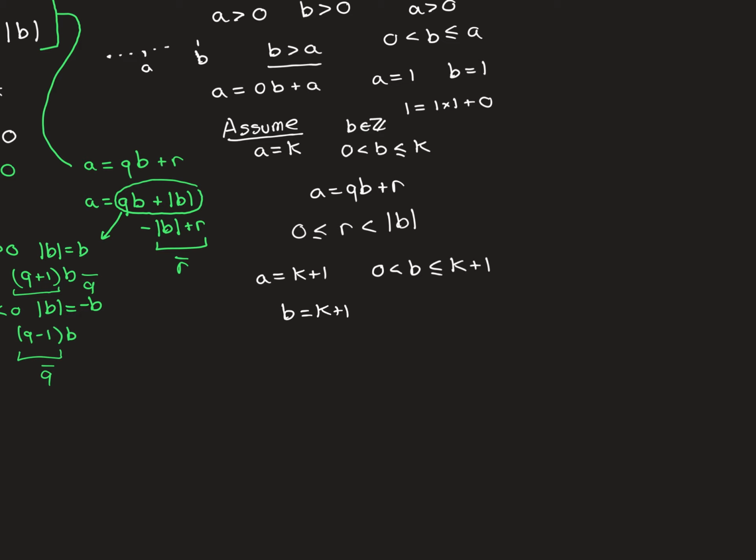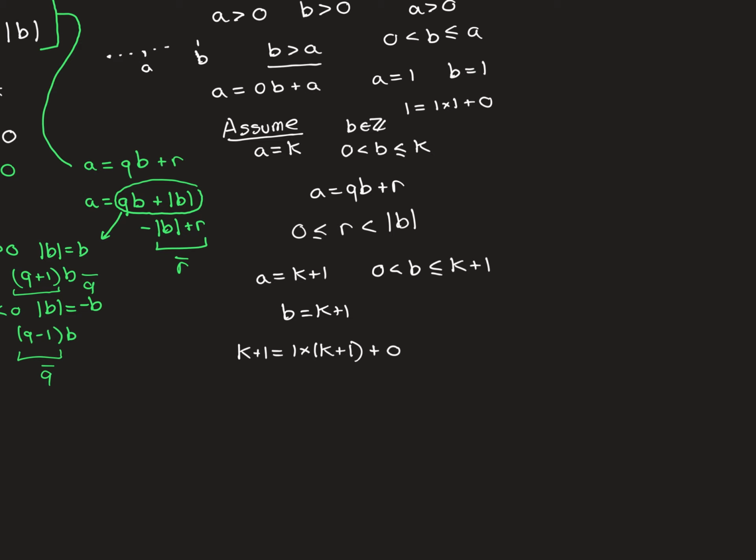So firstly, if b is equal to k plus 1, then clearly Euclidean division works, because we can just write k plus 1 is equal to 1 times k plus 1. So make q 1, and then you need 0 remainder. So clearly that's going to satisfy this inequality. So tick, it's done for b is equal to k plus 1. So we now just need to look at all the other b's. So b is greater than 0 but less than or equal to k, the integer under k plus 1. And for this one, we can apply the inductive assumption.